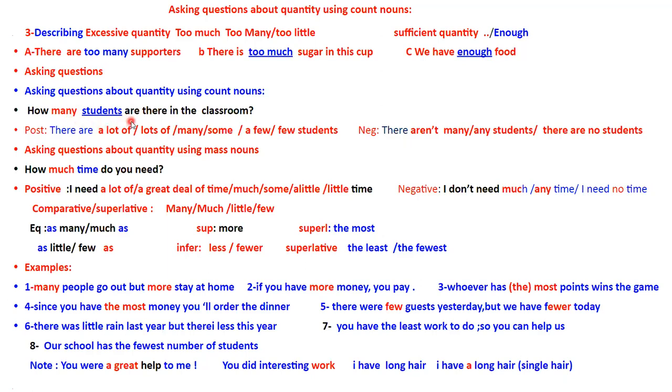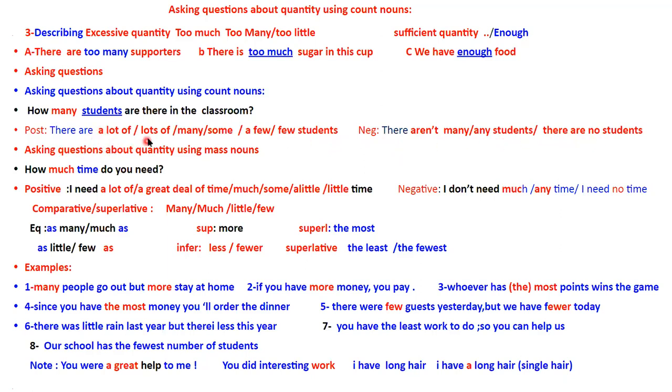If I want to answer this question, if my answer is positive, I can give different answers, and I can say there are a lot of, lots of, many, some, a few students in the classroom. Or if my answer is negative, then I can say there aren't many students, there aren't any students, or there are no students.